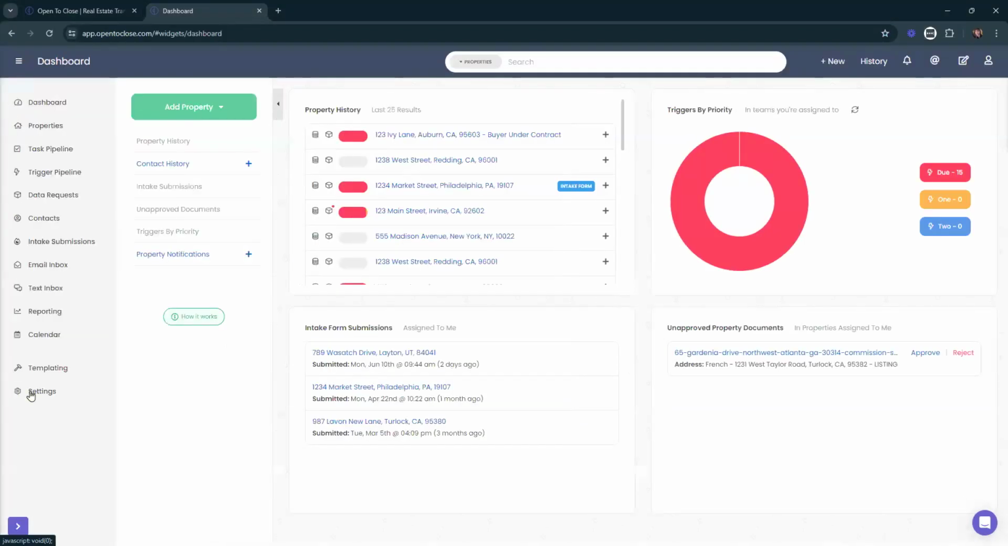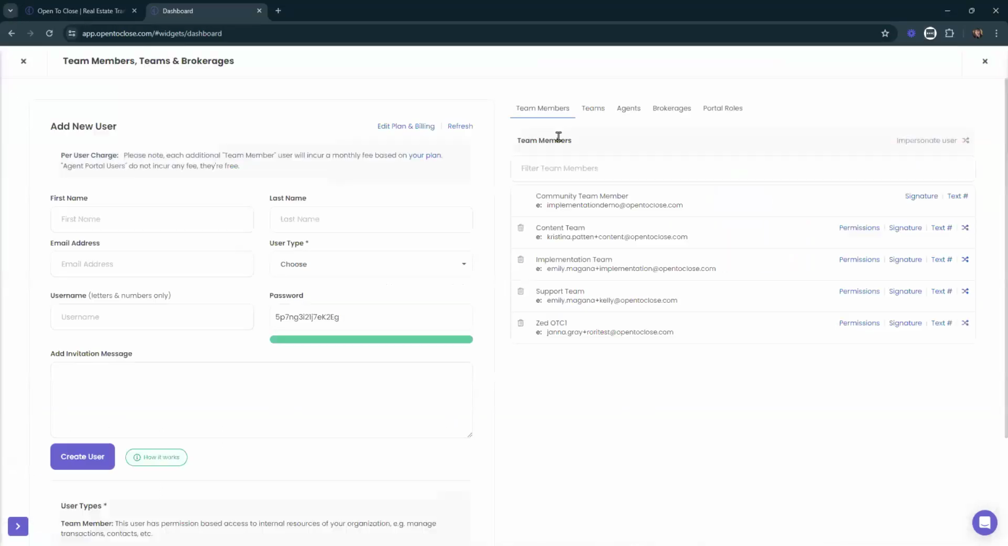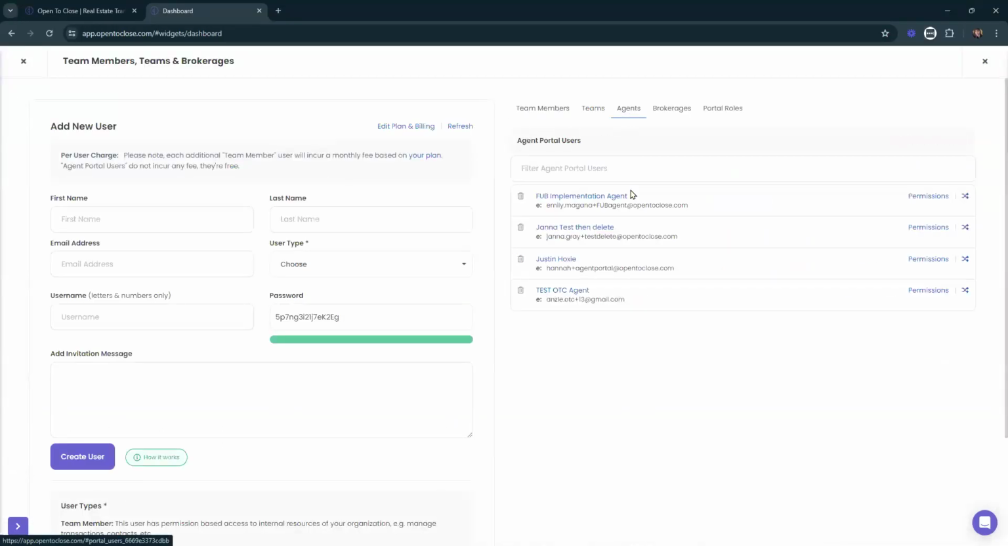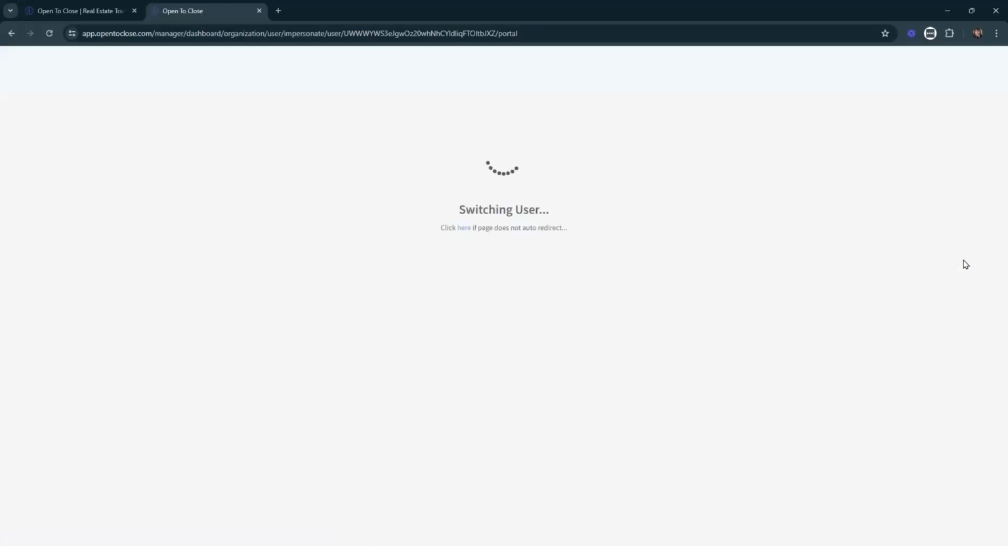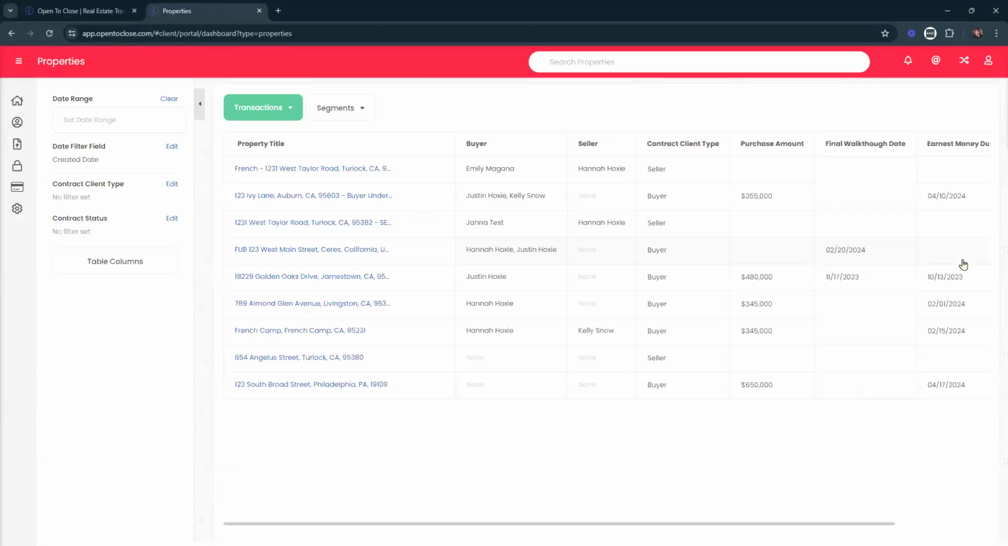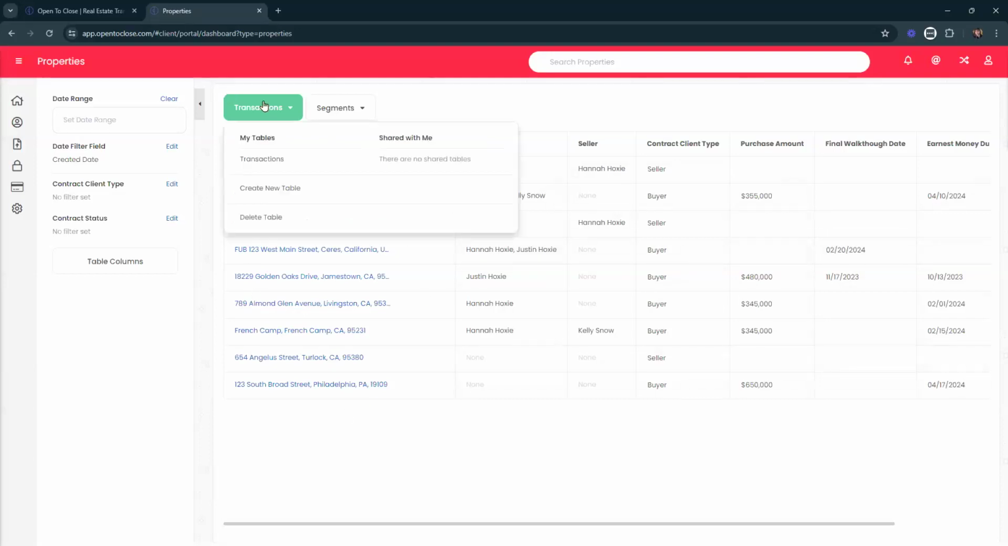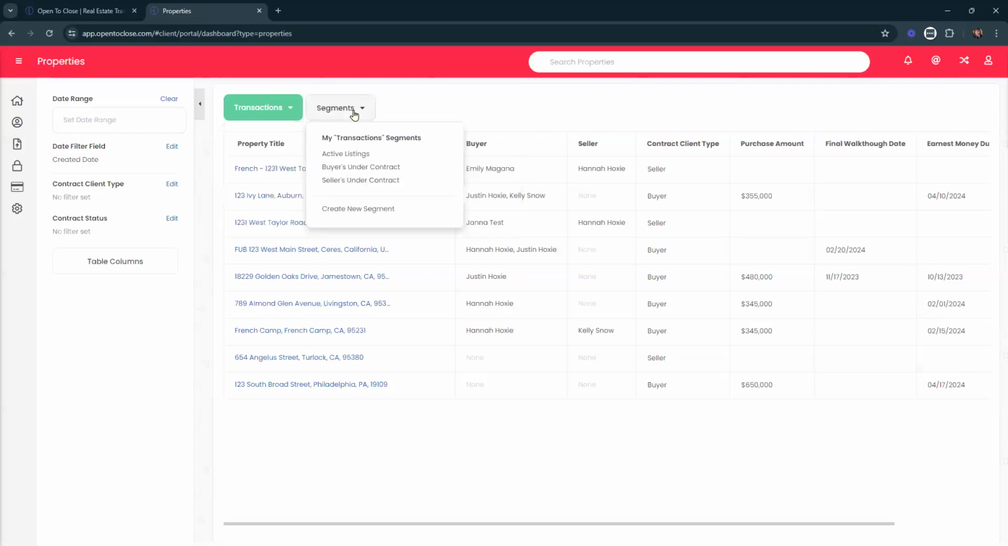I'll head down to my gear icon, get into my organization and users, into my agents. I'll go ahead and log into this agent here because I know they have some properties that are associated with them. Similar to how you create your tables and segments in your own account, agents can also create tables and segments here. Typically, they already have one that's created. Usually it's called transactions, but they can go to segments and they can create specific segments as well.